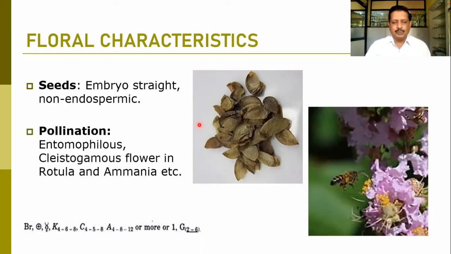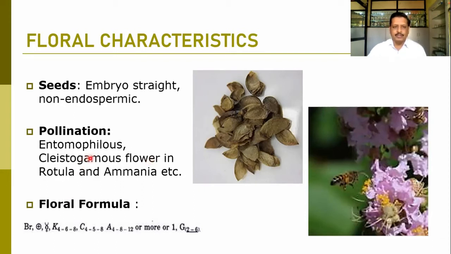When we talk about pollination in this family, pollination is entomophilous. Normally in the Cleistocalyx flower, it is in Rotala and Ammannia. Even in the Sonneratiaceae, you can find the entomophilous type of flowering, and pollination can happen here.